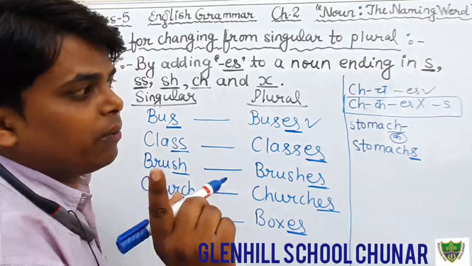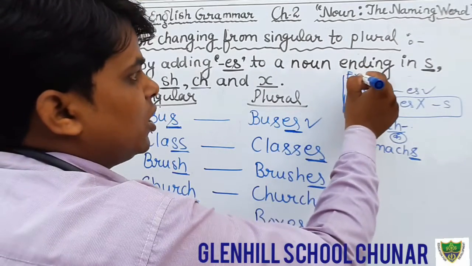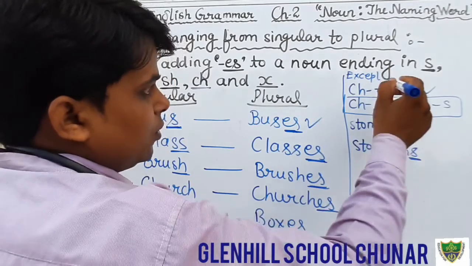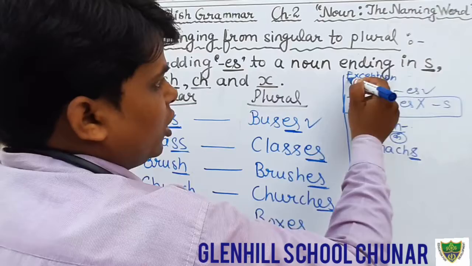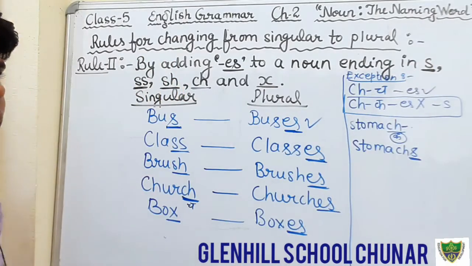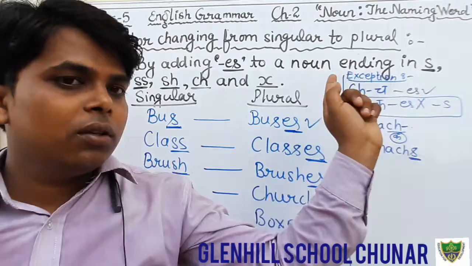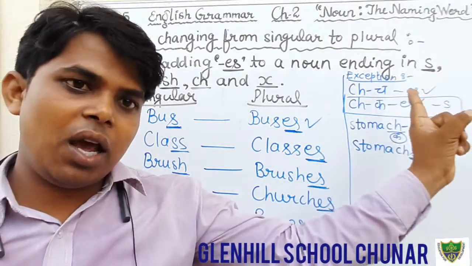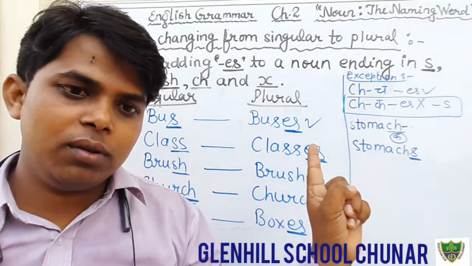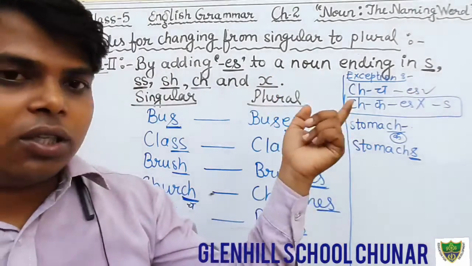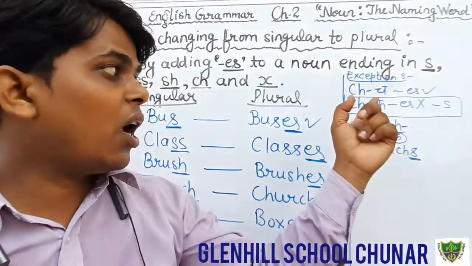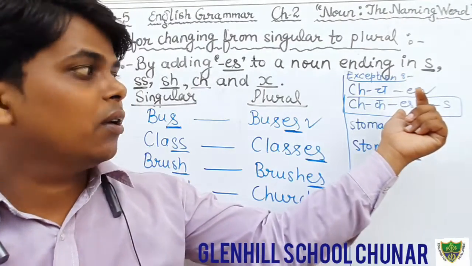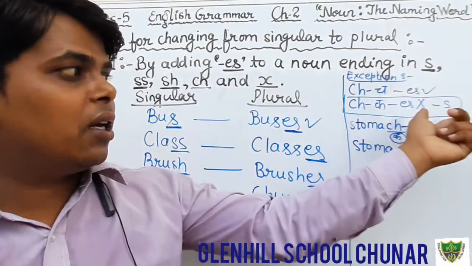Okay students, keep in your mind, that is the exception. When ch is pronounced as ch, then we will add es for making plural. But when ch is pronounced as k, then we will not add es, we will add only s.